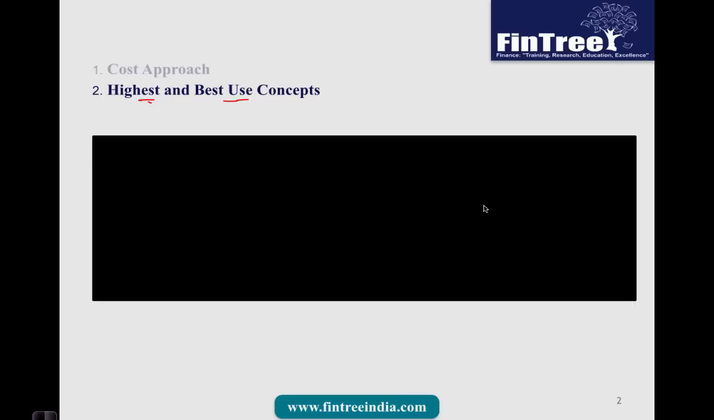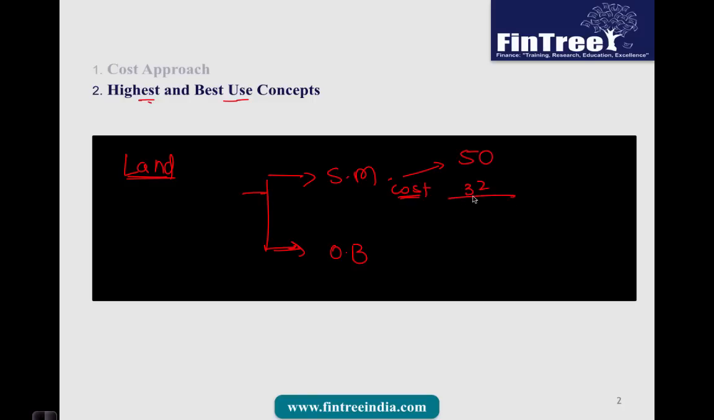Moving further, the next formula, highest and best use concept. Now this is a particularly important concept from the exam perspective. Let us say we are trying to value a piece of land, and this land could be used for two purposes. Let's say we can either construct a shopping mall on this particular land, or we can construct, let us say, an office building. If a shopping mall is constructed, then valuation of that entire shopping mall would be 50 million, and the cost to construct that shopping mall would be 32 million, which means that valuation of that land is going to be the residual value here, which would be 18.